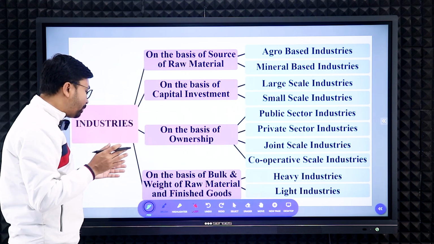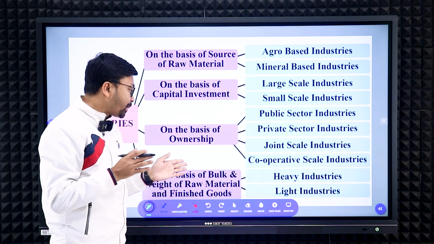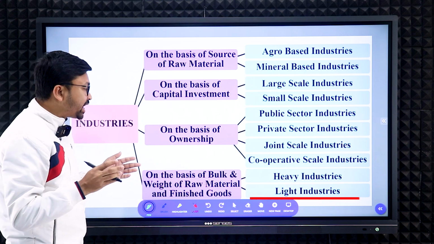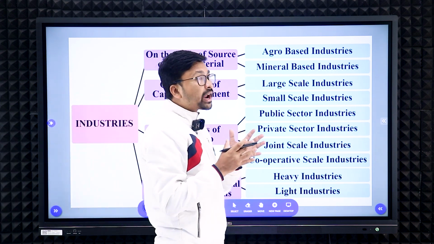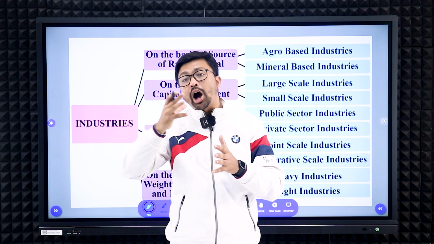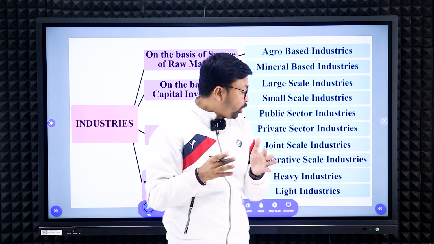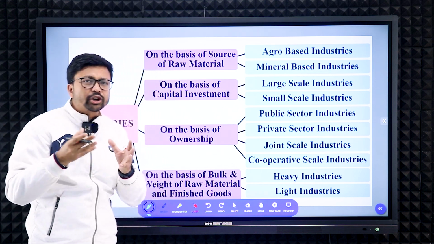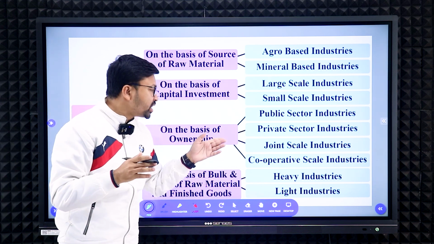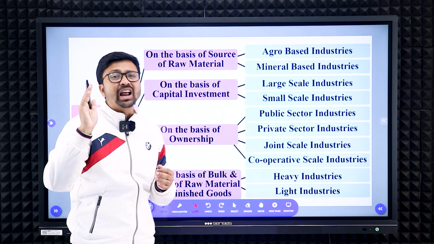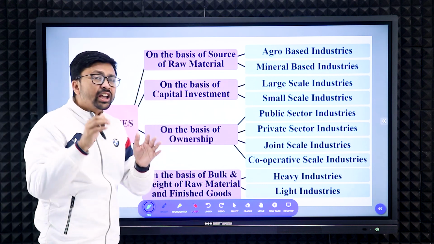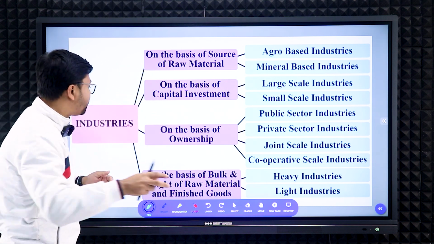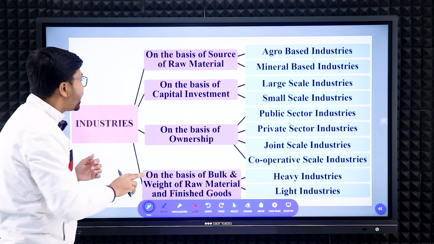Now on the basis of bulk weight of raw materials and finished product, industries are classified into 2 types: heavy industry and light industry. Heavy industry means both the raw materials as well as the output product are heavy. On the other hand, light industry means the product weight is light, like the electronic industry. An example of heavy industry is the iron and steel industry. Basically, you need to know all the types along with the examples, right?